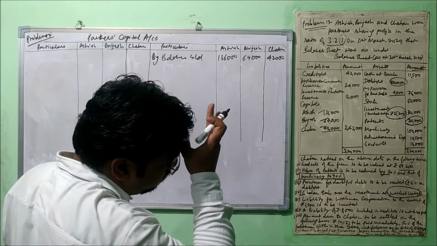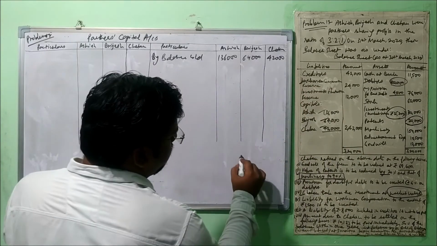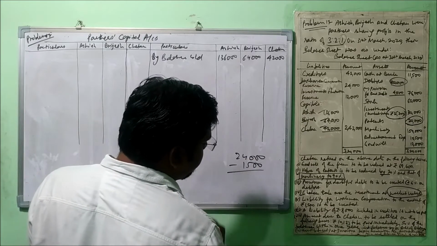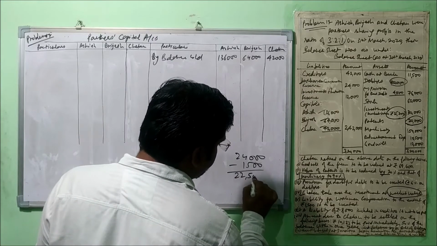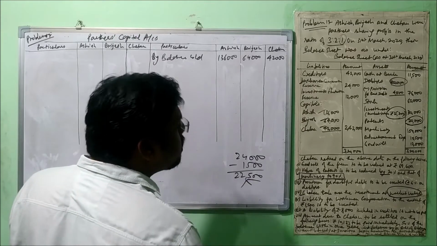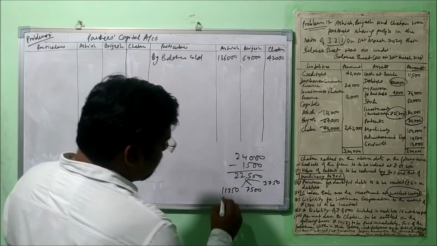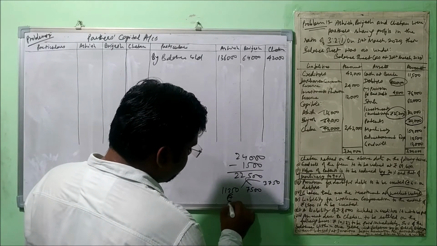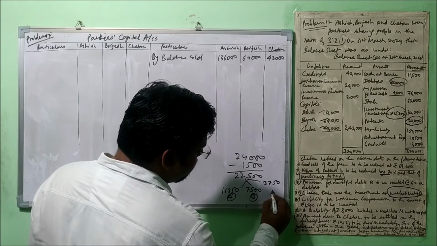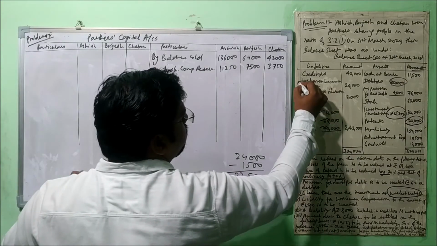Now let's move further, as per the question. Workmen compensation reserve, we have already understood. We had 24,000, and 1,500 we have to provide for the claim, and the remaining 22,500 we need to distribute among the three partners in this ratio. 11,250 will go to Ashish, 7,500 to Brajesh, and 3,750 to Chetan. Let's put these values here.